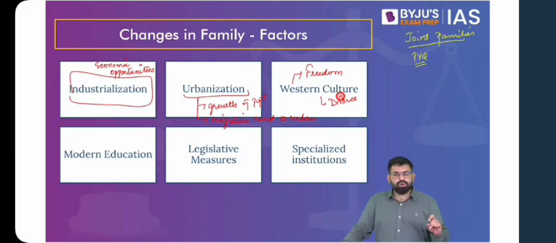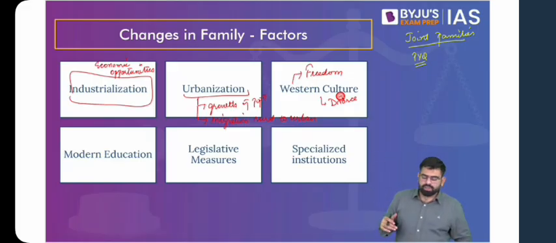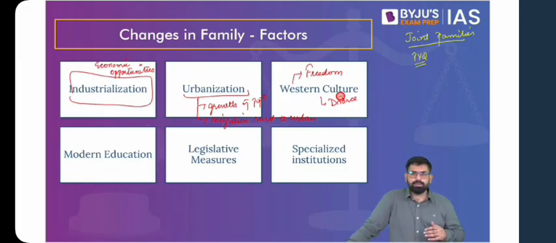But still, somewhere on the level of values, it is not that easily accepted. Take an example. Generally, on matrimonial websites and in newspapers, people look for matches on the basis of caste. But when it comes to someone who has been divorced, you generally find written that people from any caste will be okay, will do. So the caste won't matter. Why? Because if the person is divorced, the social values are such that they are kind of looked down upon. This idea of divorce comes from Western culture, because in Western culture, marriage is more of a contract, and you can always get out of this contract. But in India, marriage is sacred, which is changing with time.